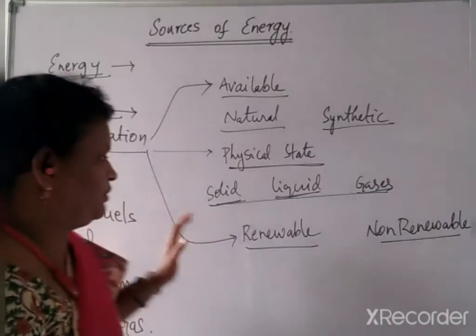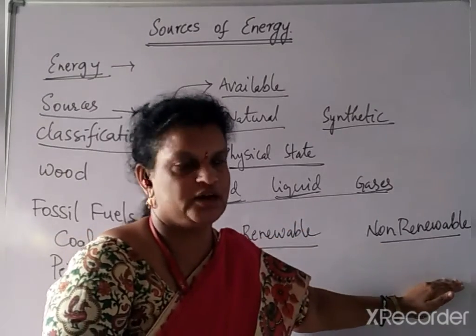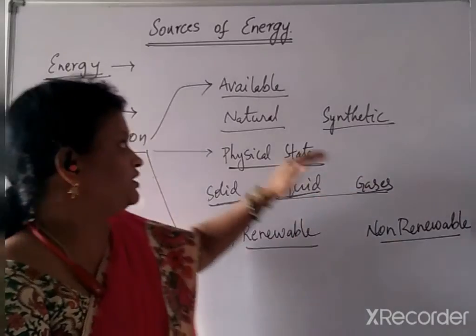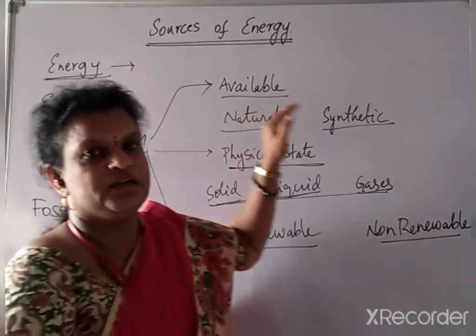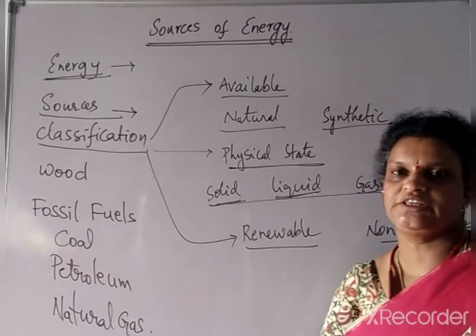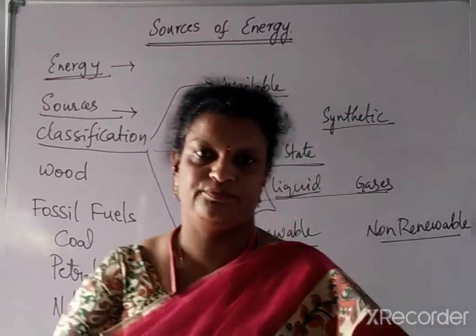So based on renewability, we can classify them as renewable and non-renewable. Based on the physical state, we can classify them as solid, liquid and gas, and based on availability, natural and synthetic sources. So like this, we have seen three types of classification. Now let us see about wood.